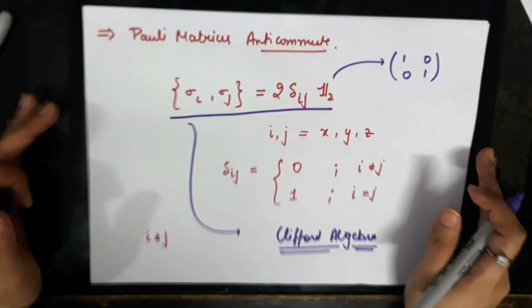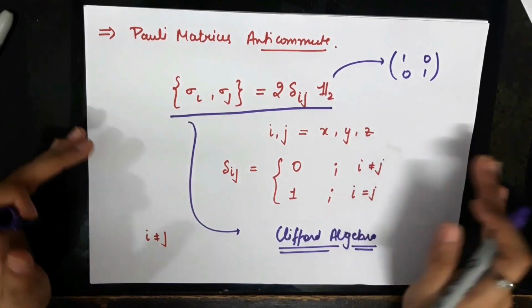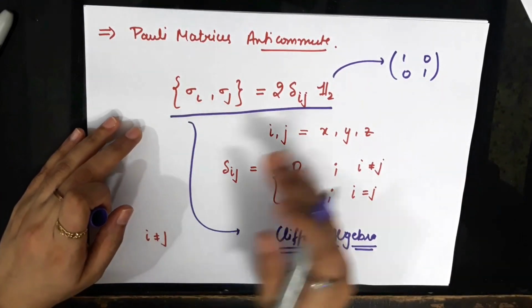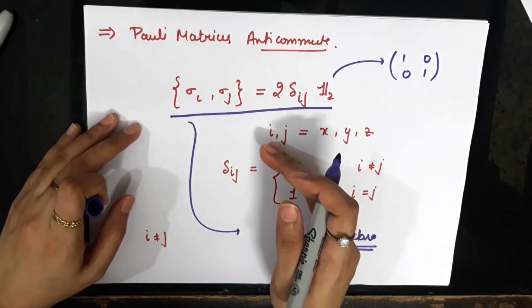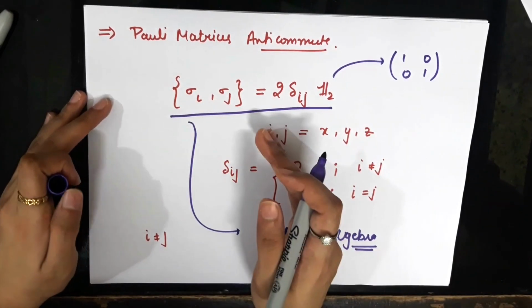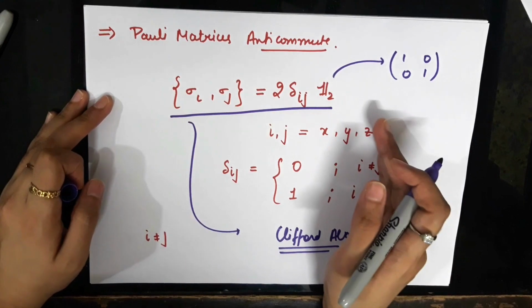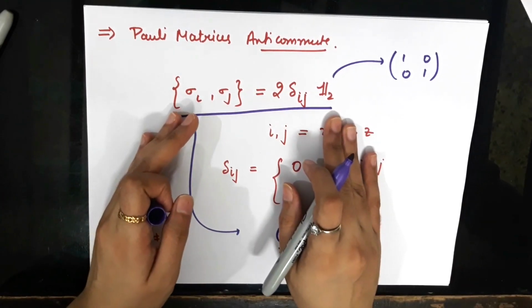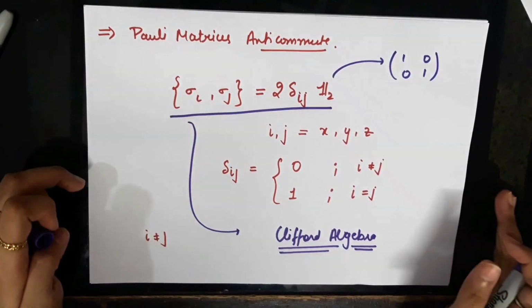There could be other matrices. For example, we can also think about Dirac matrices for electrons. It's a set of 4 matrices, and each matrix is 4 by 4 dimensional. Those 4 matrices obey the same algebra that the Pauli matrices obey. So that is also an example of the Clifford algebra.